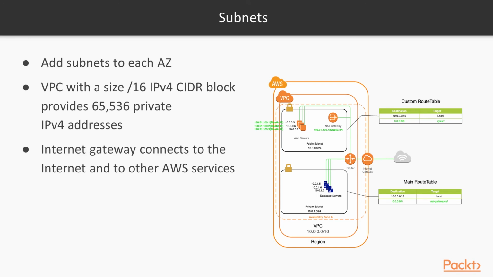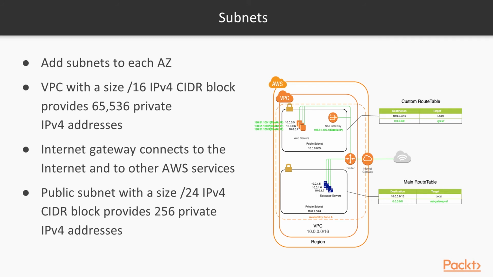Add to that an internet gateway, which connects to the internet and to other AWS services. Here's your internet gateway being accessed by the internet. And we have a public subnet with a size of /24, 10.0.0.0/24, which gives us a CIDR block of 256 private IPv4 addresses. Even though it's a public subnet, the IP addresses within it are private. And you can see here we have 10.0.0.5, 6, and 7 within our public subnet.